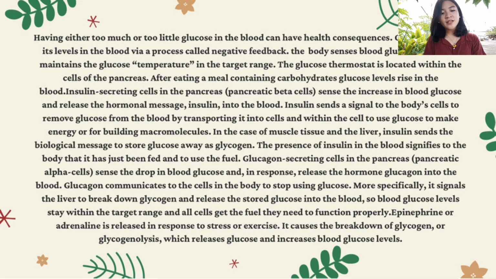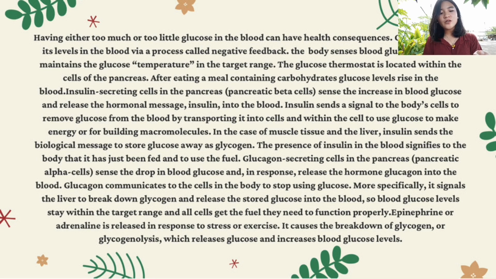After eating a meal containing carbohydrates, glucose levels rise in the blood. Insulin-secreting cells in the pancreas, or the pancreatic beta cells, sense the increase in blood glucose and release the hormonal message insulin into the blood. Insulin sends a signal to the body cells to remove glucose from the blood by transporting it into cells and within the cell to use glucose to make energy for building macromolecules. In the case of muscle tissue and the liver, insulin sends the biological message to store glucose away as glycogen. The presence of insulin in the blood signifies to the body it has just been fed and to use the fuel.